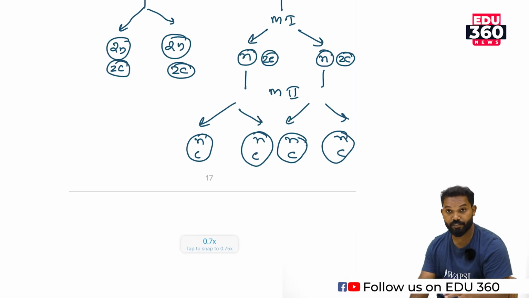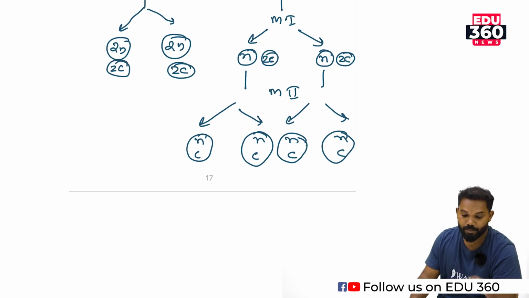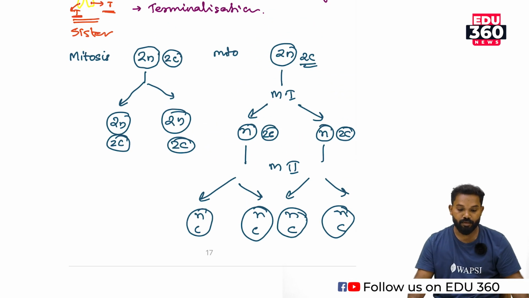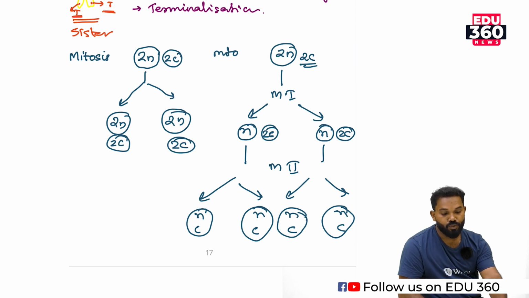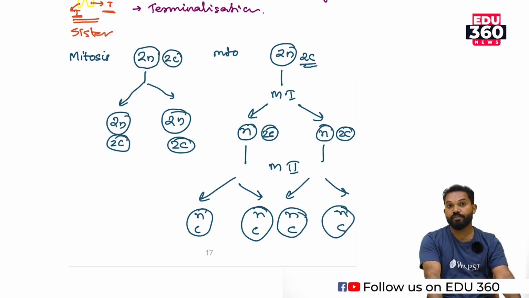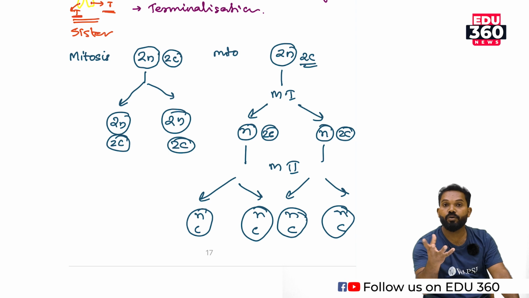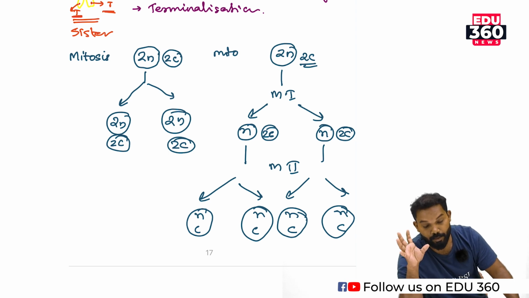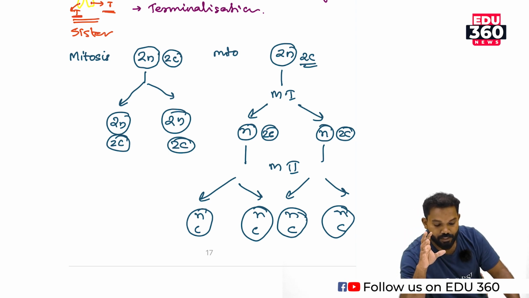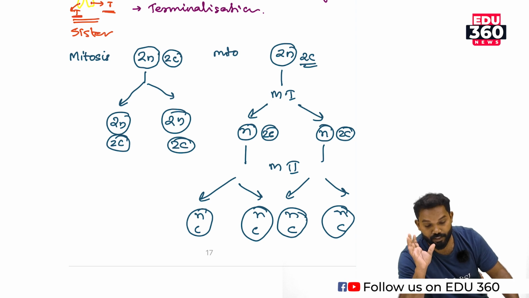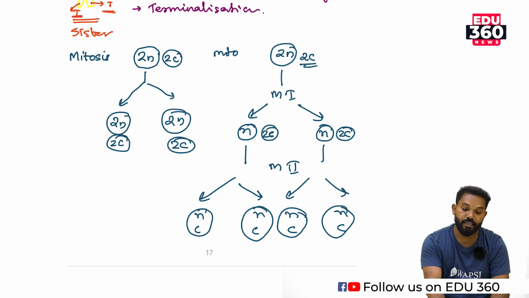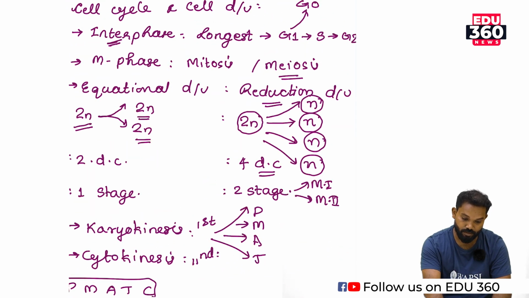The n represents the number of chromosomes, c represents the amount of DNA. That means after the meiotic division or reduction division, the chromosome number reduces and also the amount of DNA reduces by half. But in mitotic division, the number of chromosomes and amount of DNA remain as the parent. So mitotic division is known as equational division, and meiotic division is known as reduction division.